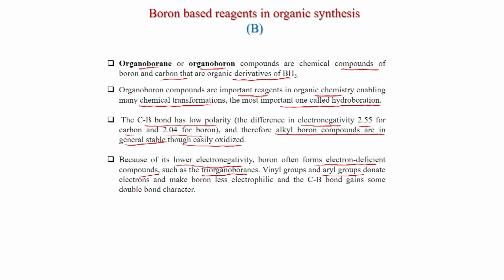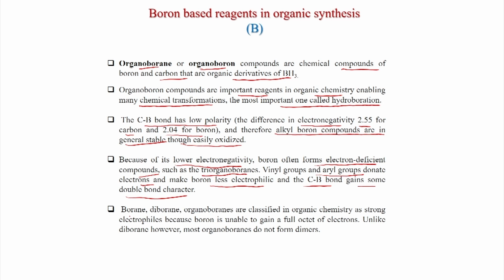Vinyl groups and aryl groups donate electrons and make boron less electrophilic, and the C-B bond gains some double bond character. So, when vinyl and aryl groups are present, then boron becomes less electrophilic. Borane, diborane and organoboranes are classified in organic compounds as strong electrophiles because boron is unable to gain a full octet of electrons. This we know. There are 6 electrons on the boron because it is tri-coordinated. Unlike diborane, however, most organoboranes do not form dimers.